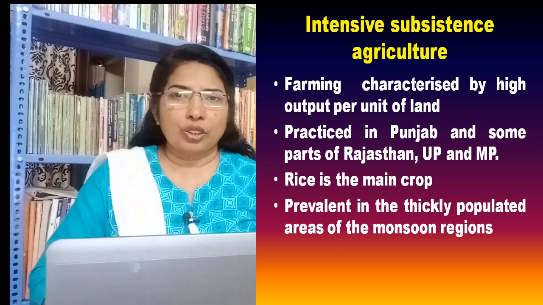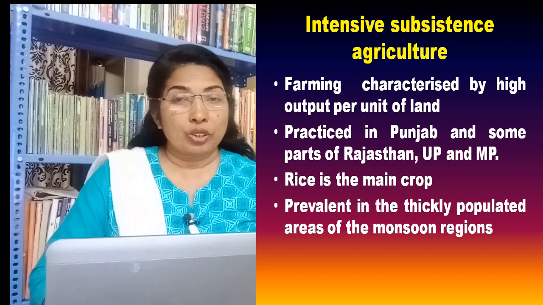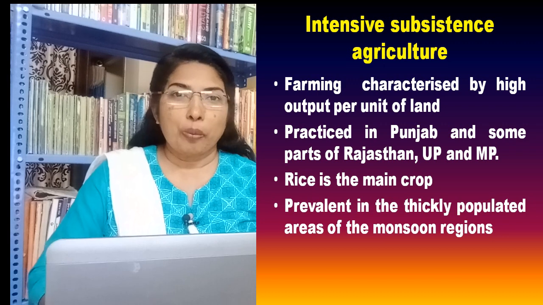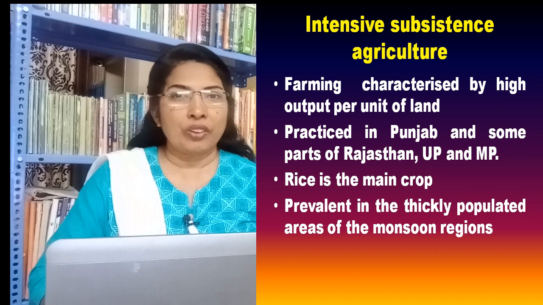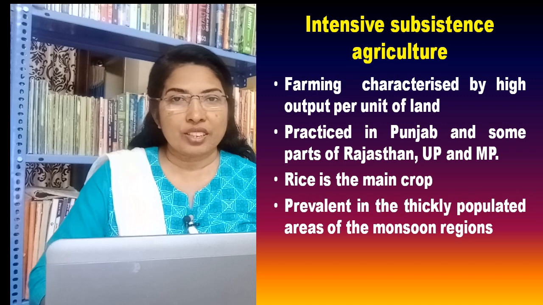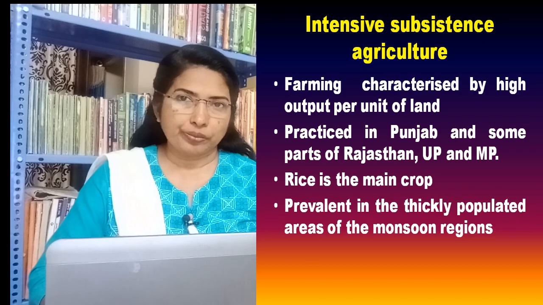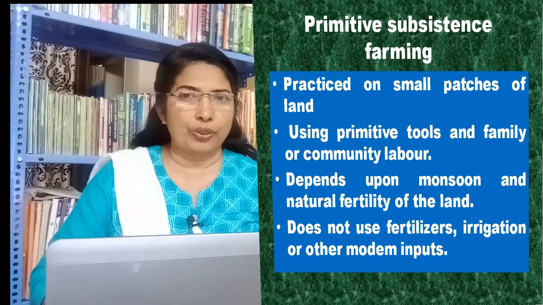Rice is the main crop grown. Other crops include wheat, maize, pulses and oilseeds. This type of farming is prevalent in the thickly populated areas of the monsoon regions of the South, Southeast and East Asia. Primitive subsistence farming.